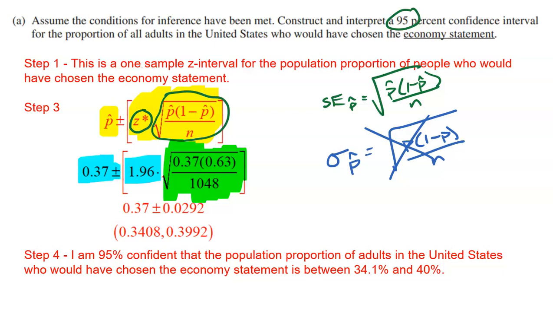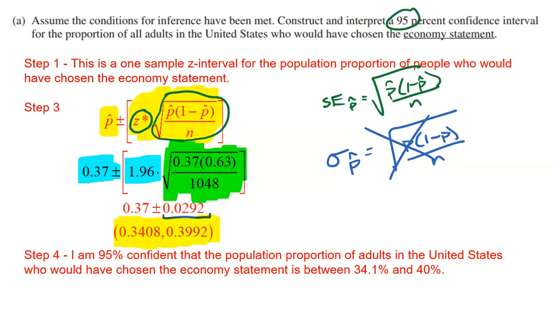All right, so using my calculator, you could go ahead and multiply 1.96 times the square root of 0.37 times 0.63, all divided by 1,048. We get a margin of error of 0.0292. So that's basically admitting like, hey, listen, I got 0.37, but it could be a little bit higher, could be a little bit lower. So add the 0.0292, subtract the 0.0292, and we get our confidence interval, 0.3408 to 0.3992.